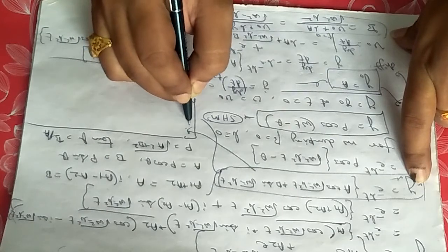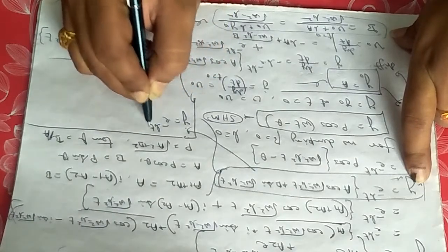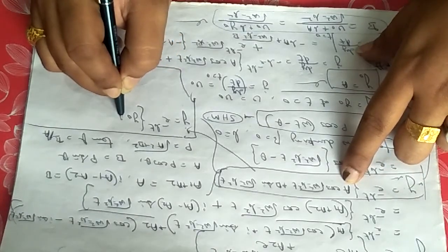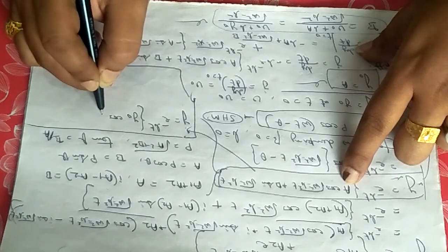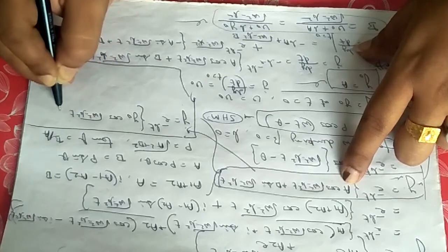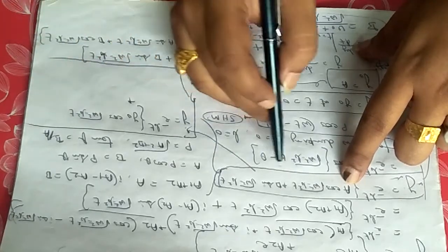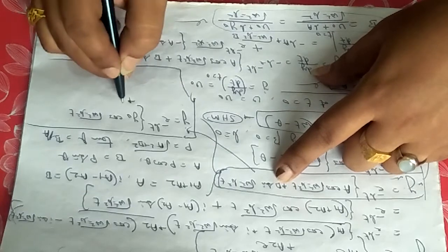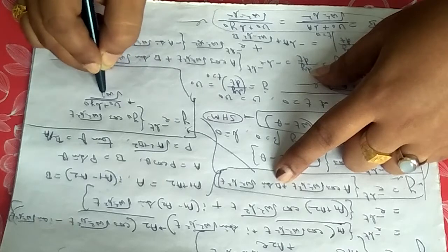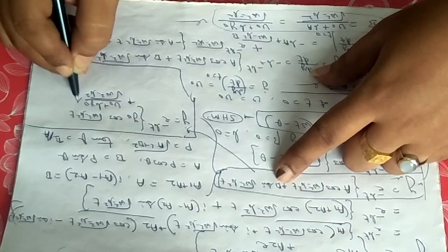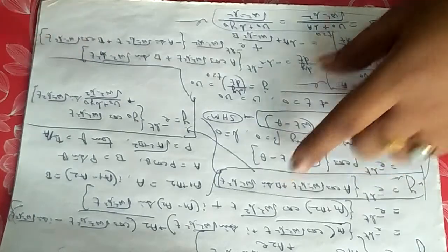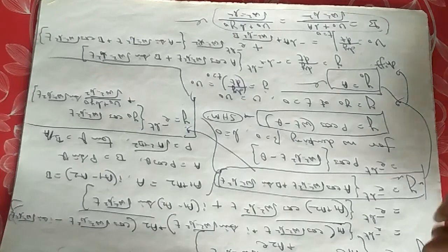So y will be y equals e to the power minus b t, then the value of a means y0, y0 cos of root over omega square minus b square into t plus the value of B, B means v0 plus b y0 over root of omega square minus b square, then sine of root over omega square minus b square into t. This is the value of y.